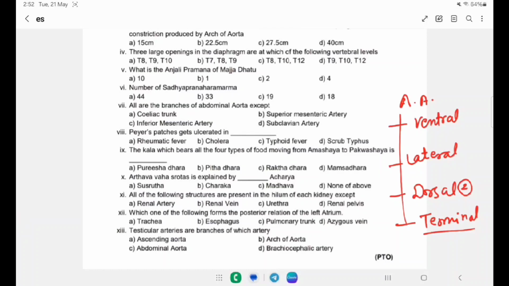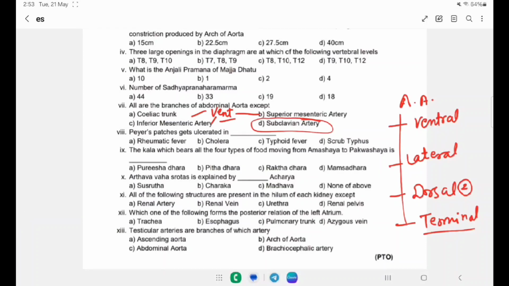Terminal gives rise to right and left common iliac artery. So celiac trunk, superior mesenteric and inferior mesenteric are branches of the ventral branch of abdominal aorta, but subclavian is not a branch of abdominal aorta.